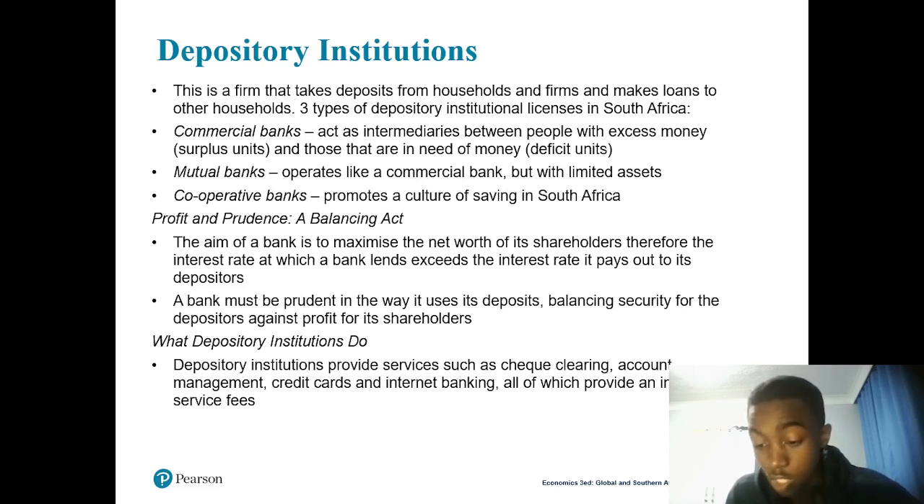the next unit. So we have four types of depository institution. Bear that in mind. We have a commercial bank, right? We have a mutual bank. We have a post bank. We have a land and agricultural bank.